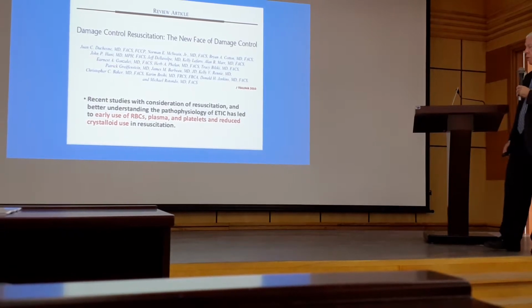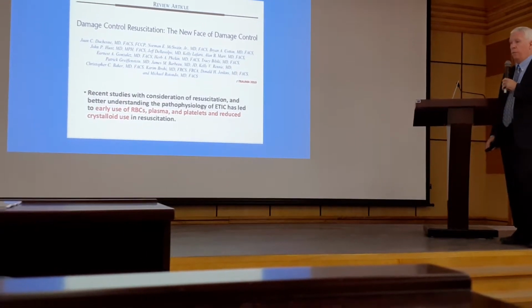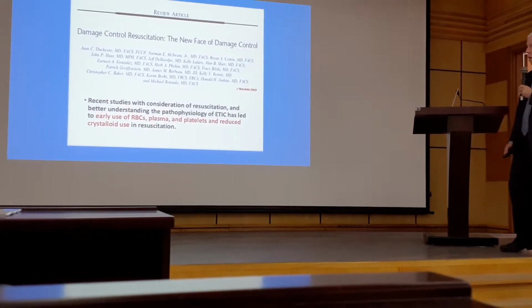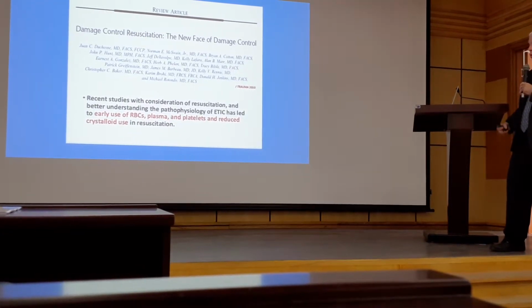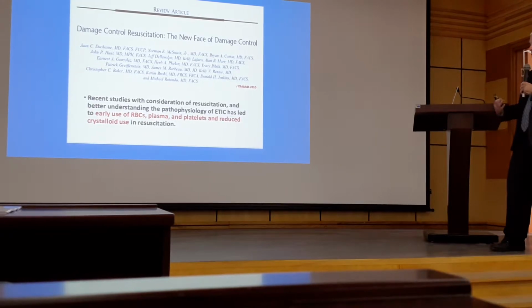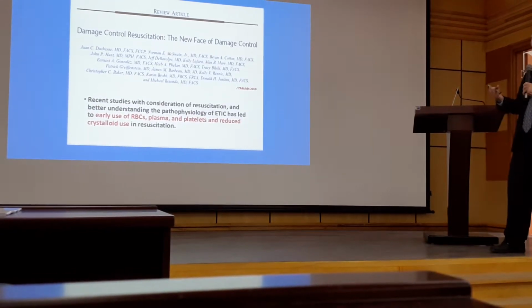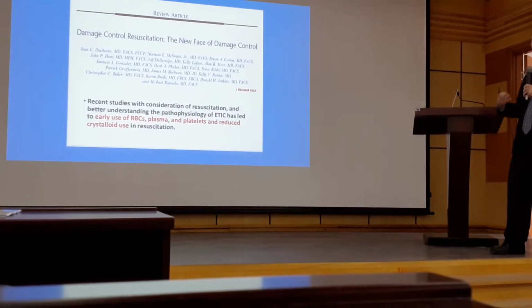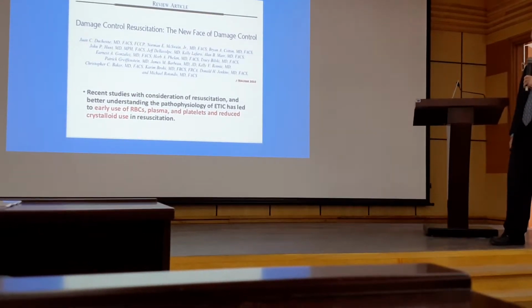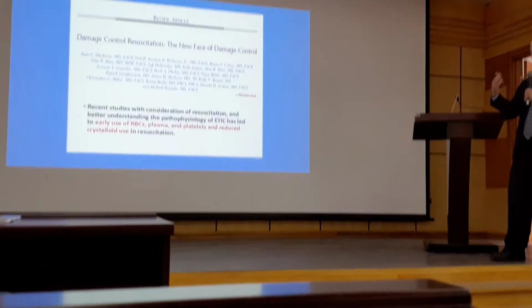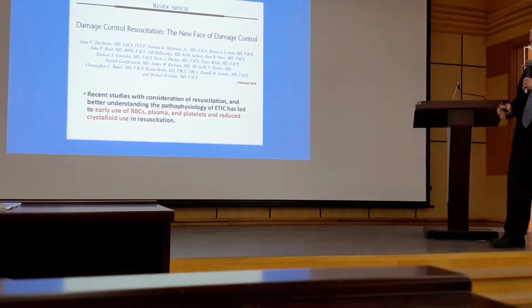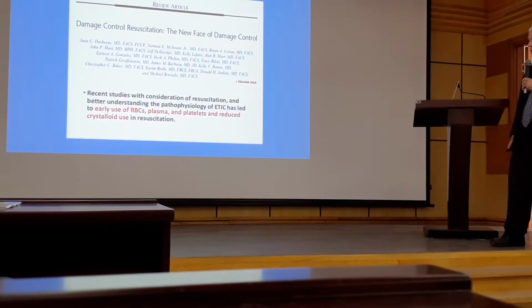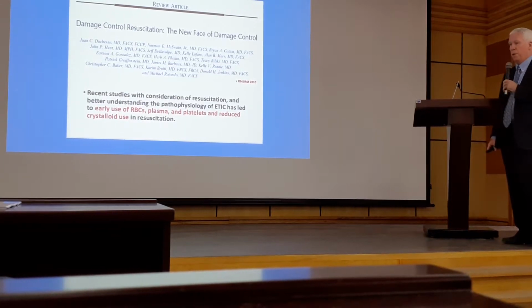This idea has been around for some time about damage control and resuscitation, and the idea that we need to be more thoughtful in our approach, not just providing red cells, but obviously plasma and platelets. Essentially all the components of whole blood, providing them to a trauma patient, not just replacing red blood cells as a priority, but having a stronger ratio between FFP, red blood cells, and platelets overall, and trying to minimize crystalloid use.